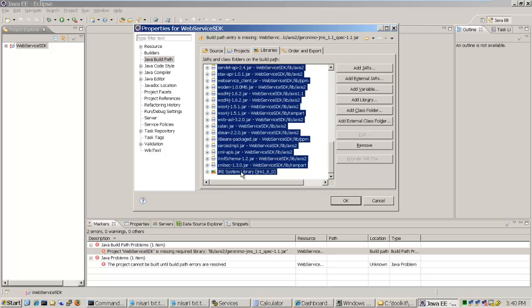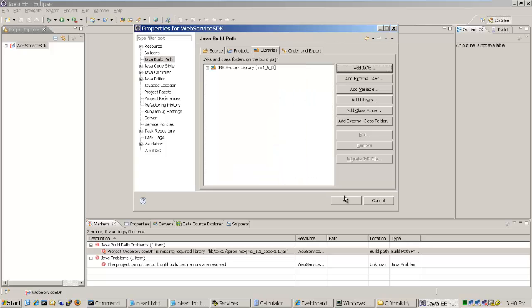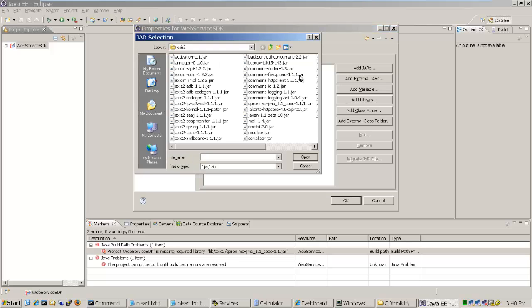Can just leave the last one so that we won't miss the default one. So just remove it. Okay, and now let us add all the jar files as external files.